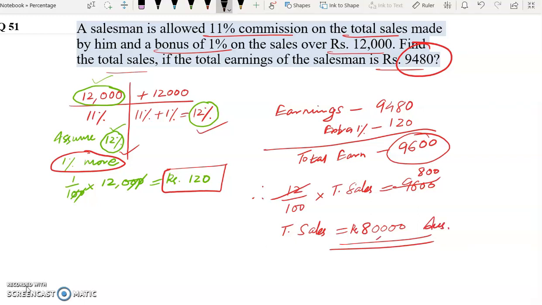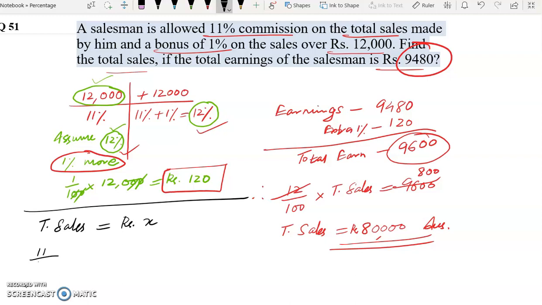Now we can solve this question with a different method. It's the detailed method. Let's say our total sales is rupees X. So in the question it's given 11% commission on the total sales.